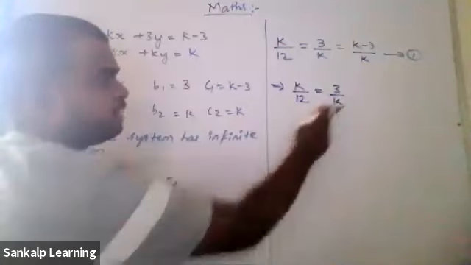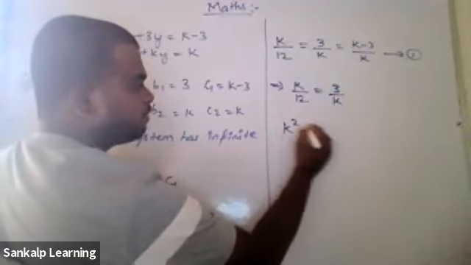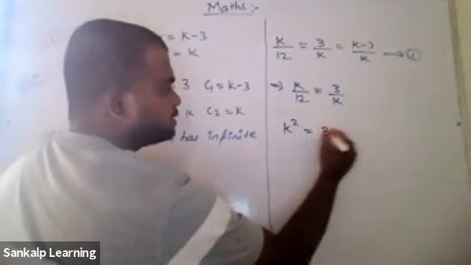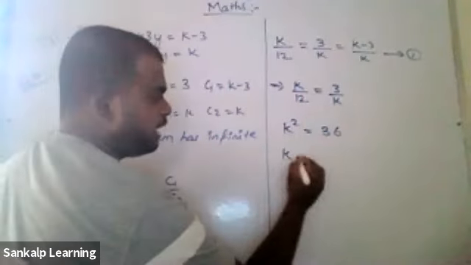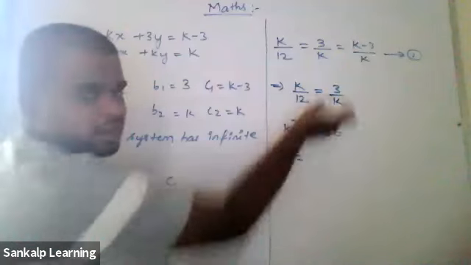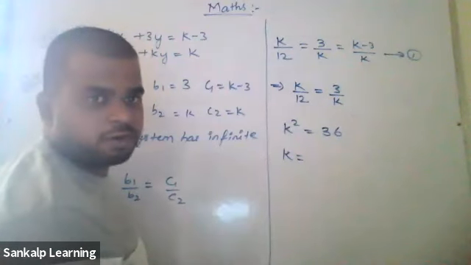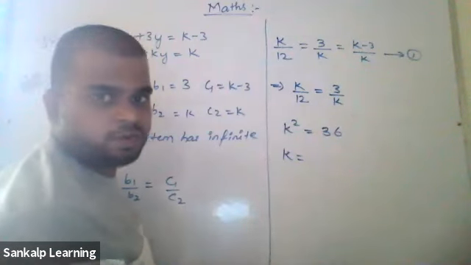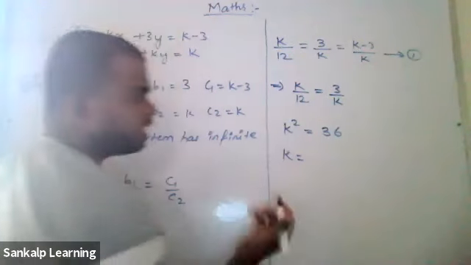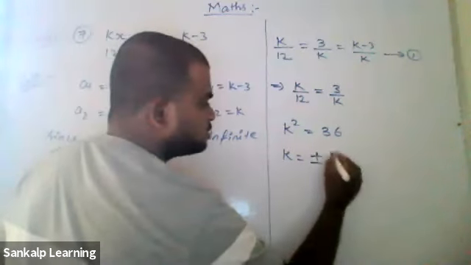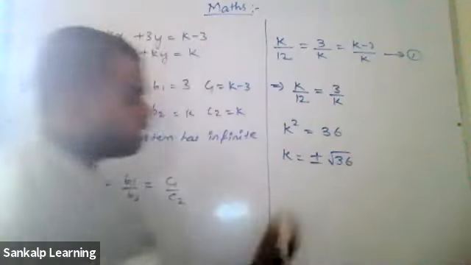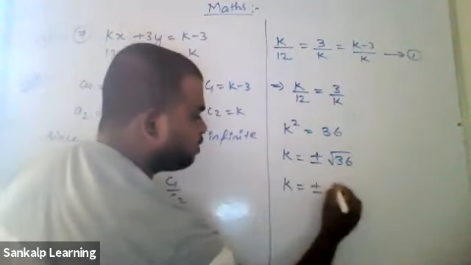Cross multiplied, k into k is k square, 12 into 3 is 36. Therefore, k is equal to what? If the square goes to the other side, it becomes root. I hope everyone knows it. K square is equal to 36. K is equal to plus or minus root 36. Therefore k is equal to plus or minus 6.